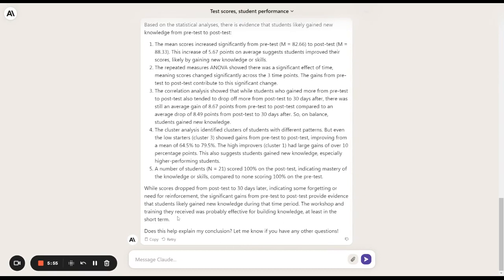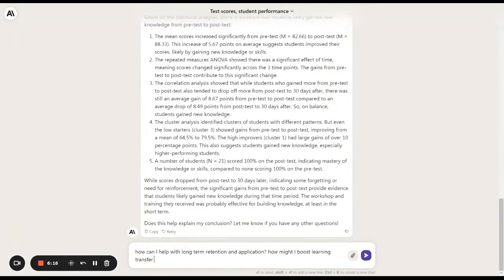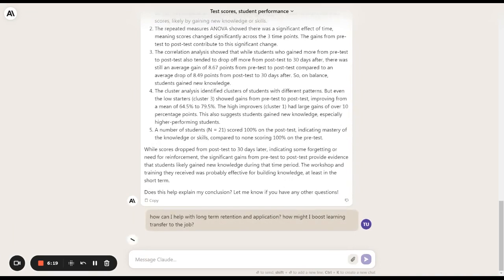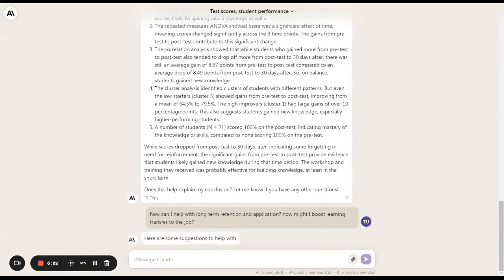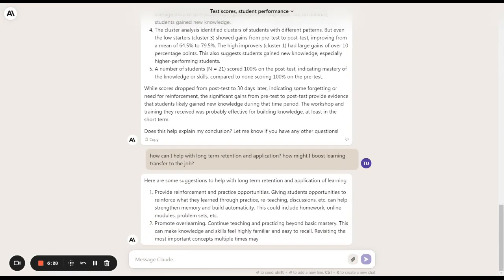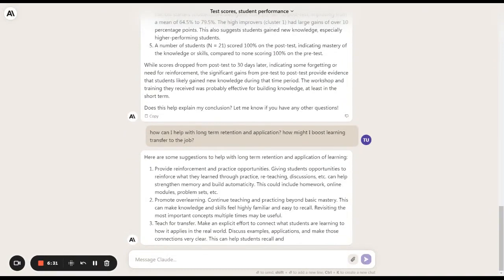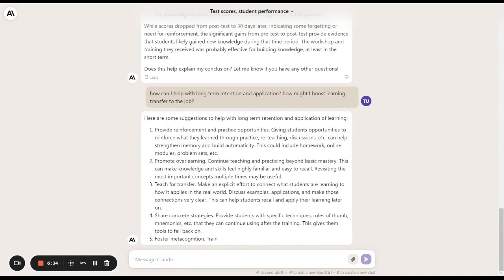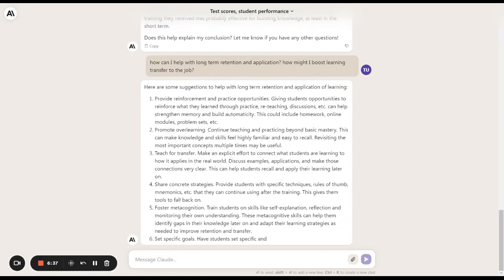This is really awesome. So the workshop training they received was probably effective for building knowledge, at least in the short term. So how can I help with long term retention and application? How might I boost learning transfer to the job? Let's see what it comes up with. Wow.